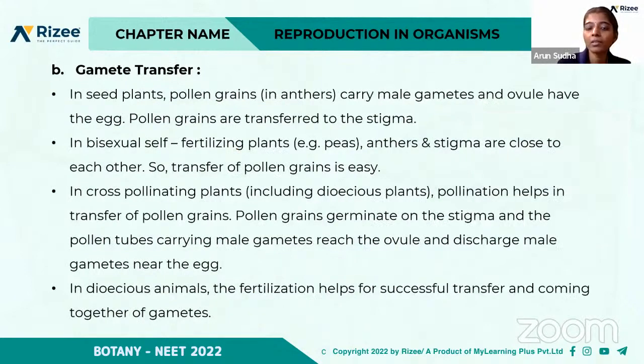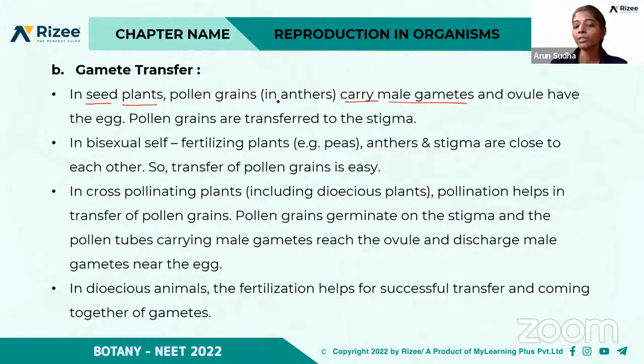Okay. So what is happening in seed plants, that is, angiospermic plants? The pollen grains are present in the anthers and they carry the male gametes. We'll see this in more detail when we learn reproduction in flowering plants.